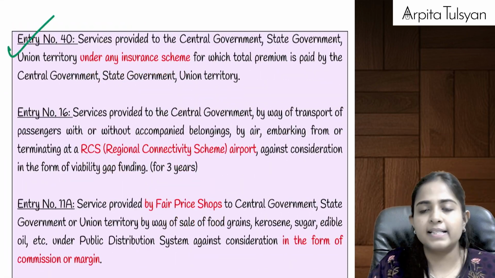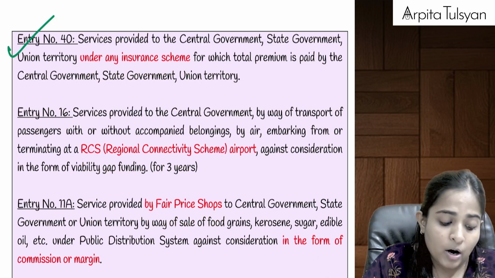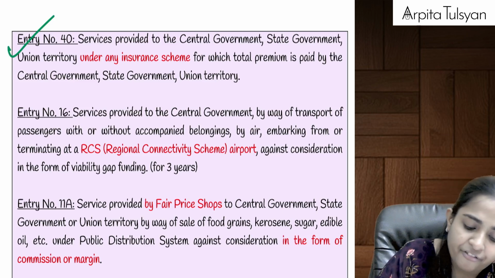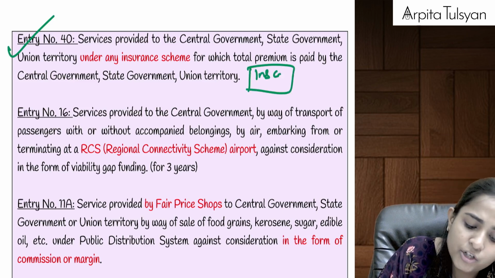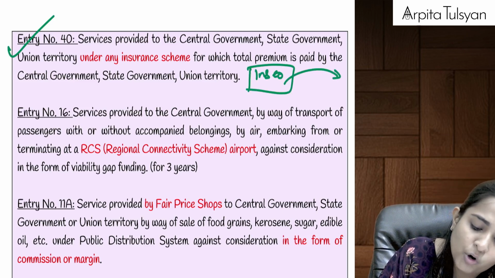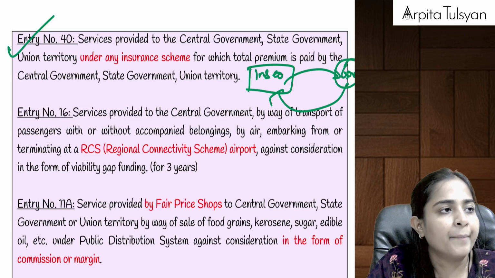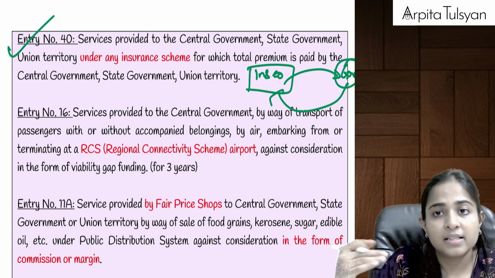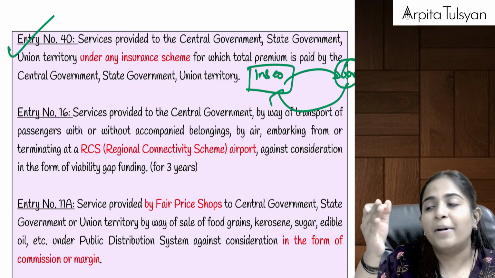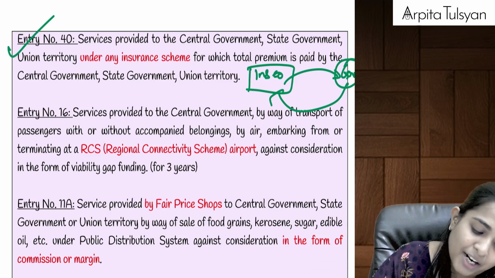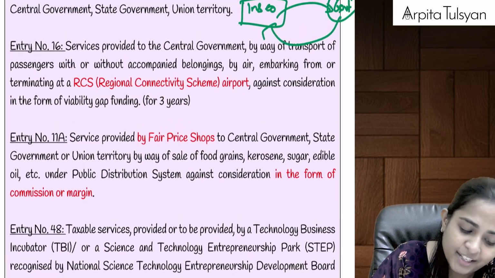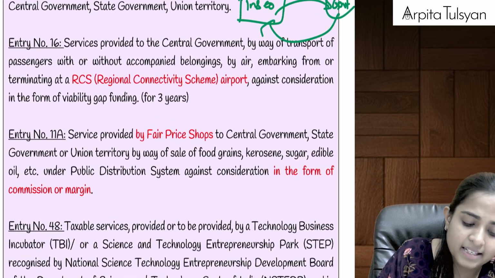Entry number 40 says that any services provided, let's say an insurance company is providing any insurance services to the government for which the government is going to pay the premium. Insurance company providing services to us is taxable, but insurance company providing services to the government is totally exempted from GST. Right?